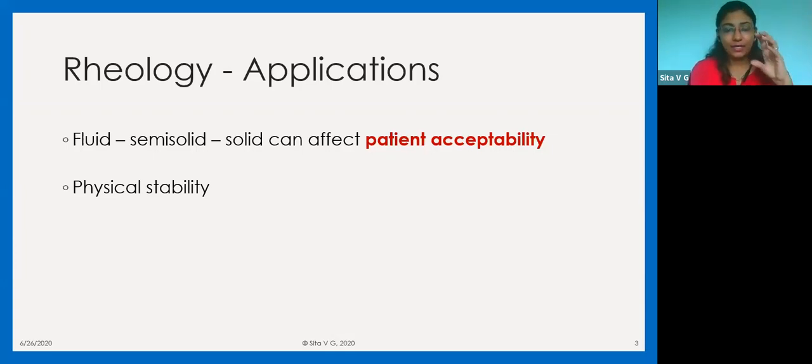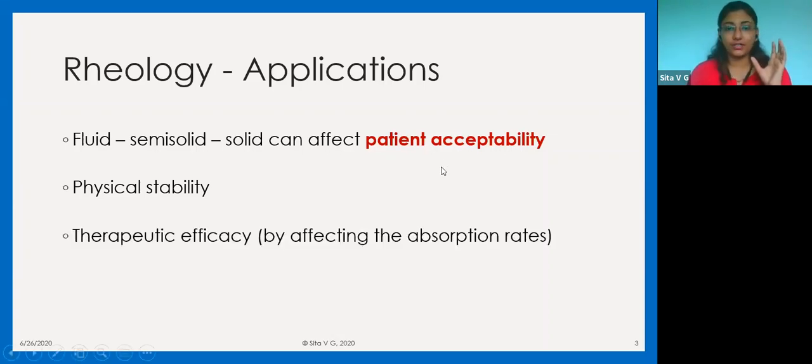If your same drug formulation is in liquid form, say in terms of oral solution and in terms of oral tablet, what are these? These are differences in physical form. One is an oral liquid, one is an oral suspension, and one is an oral tablet. So all three drastically affect the physical stability of the drug.